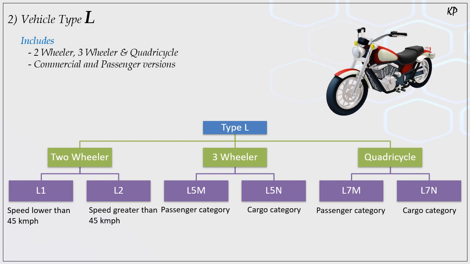In two-wheeler, the L1 category is defined for speed lesser than 45 km per hour, and L2 is for greater than 45 km per hour. In three-wheeler, the L5M category is particularly defined for the passenger version and L5N for the cargo category. Then what is a quadricycle? Basically a quadricycle is a micro level four-wheeler. It is again divided into passenger category and cargo category. Understand?